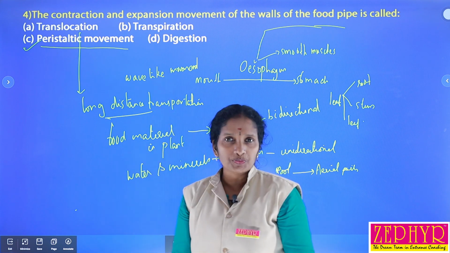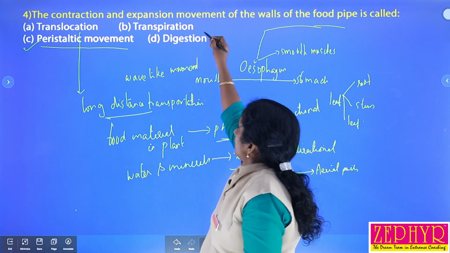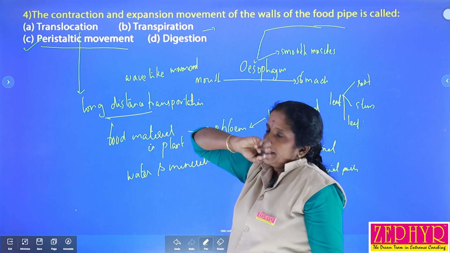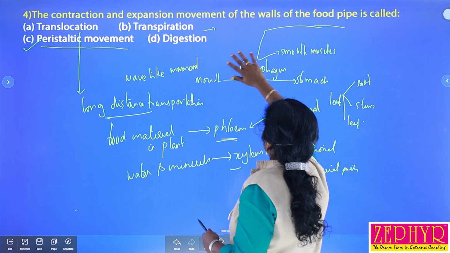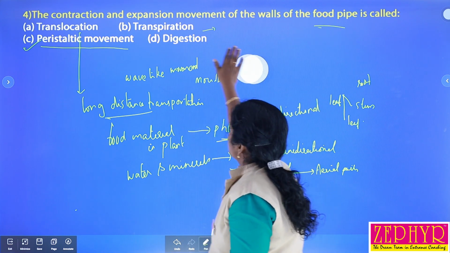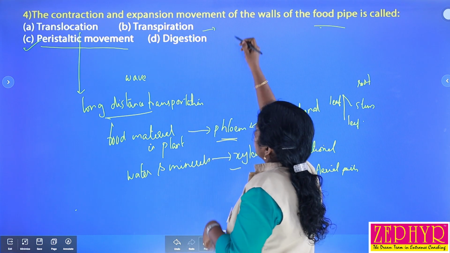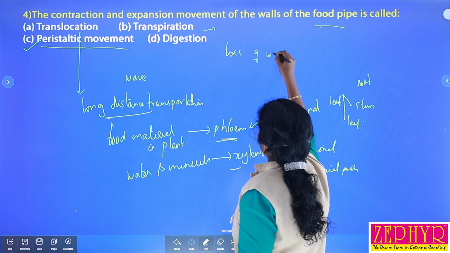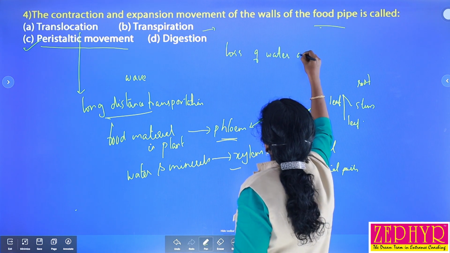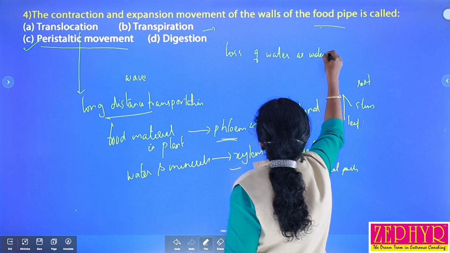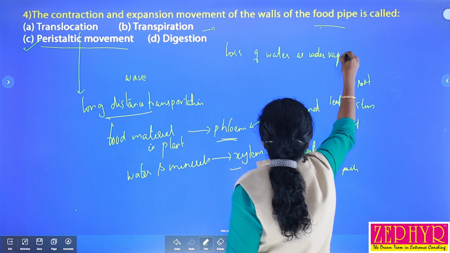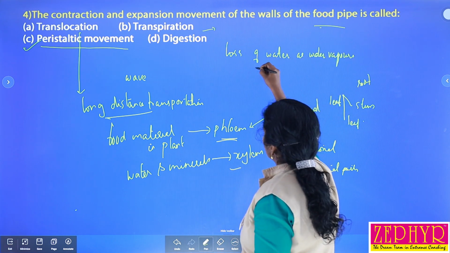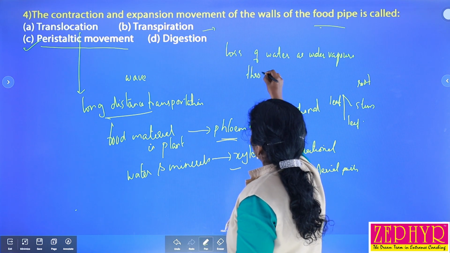Then what is meant by transpiration? Transpiration is the loss of water in the form of water vapors through stomata.